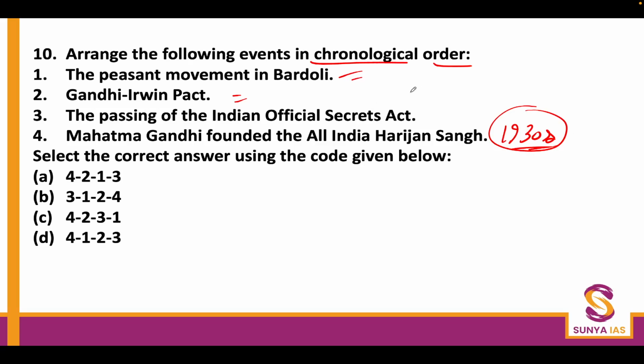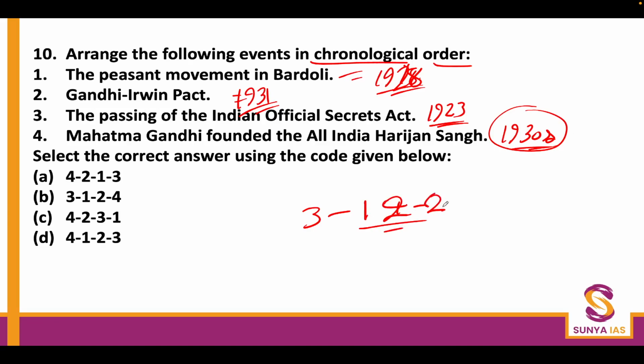The peasant movement in Bardoli happened in 1928. That was Kheda in 1918. The Gandhi-Irwin Pact happened in March 1931, and the passing of the Indian Official Secrets Act happened in 1923. If you keep this in mind, you can easily arrange them: 3, 1, 2, 4. 3, 1, 2, 4 is the B option, and that is the answer here.